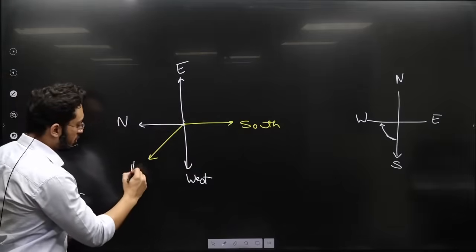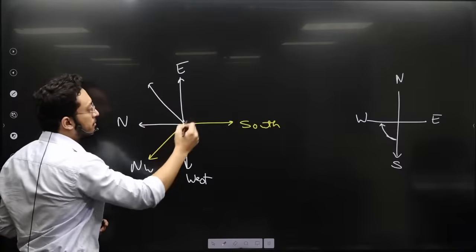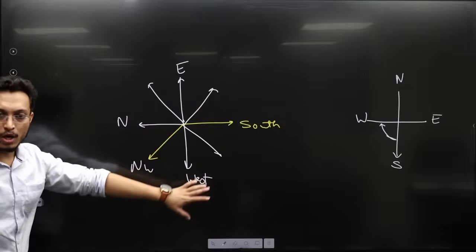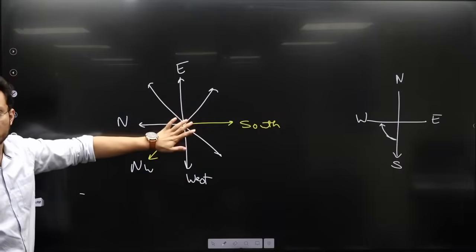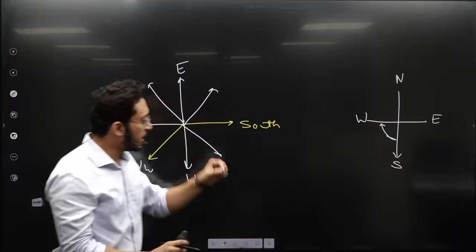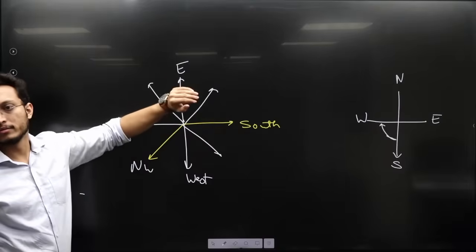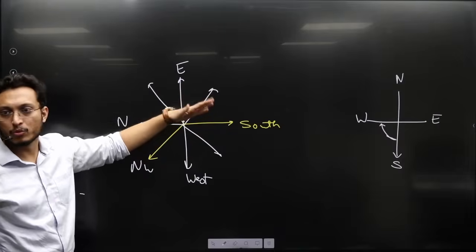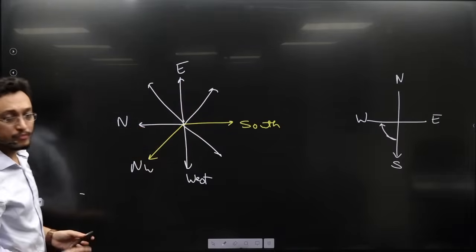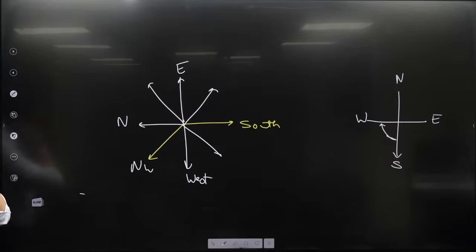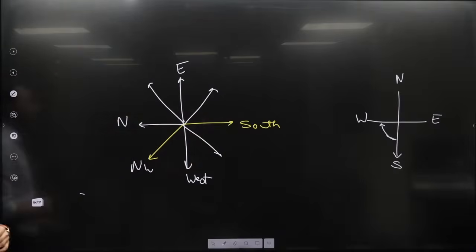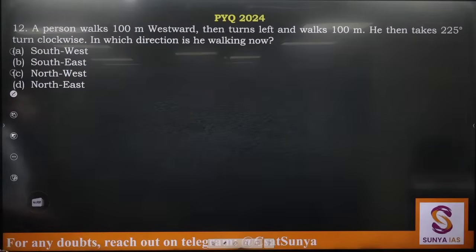So now this becomes northwest. Accordingly, you can see what the rest will be. Is this understood? How we can find the new coordinates depending on this? Just pick a direction and start rotating, either anti-clockwise or clockwise, however you want to rotate. You can directly rotate the paper, but don't make a mistake. Try this question.